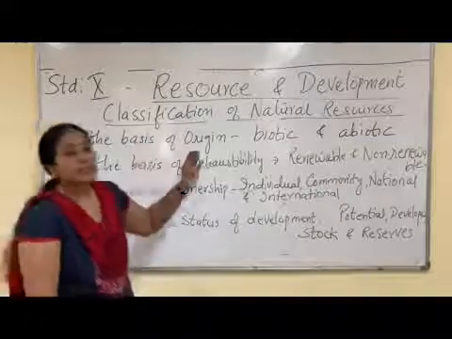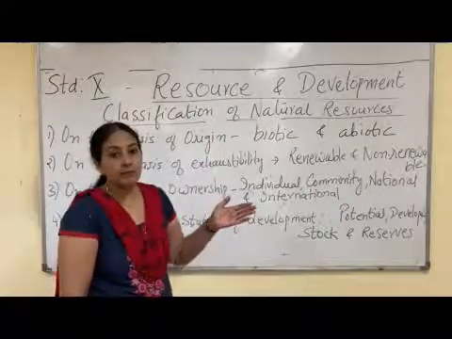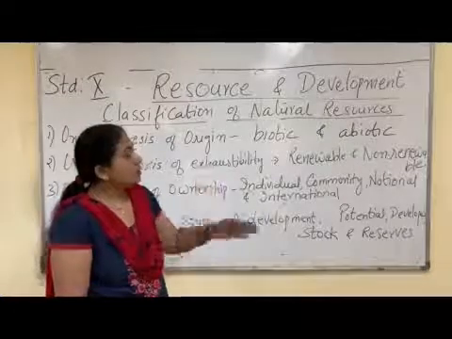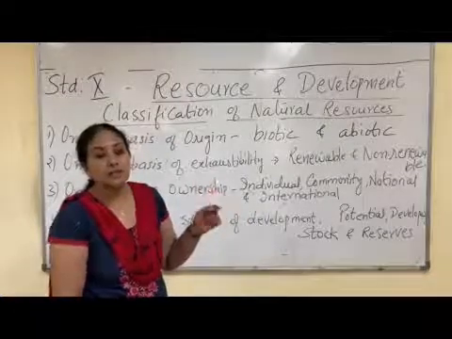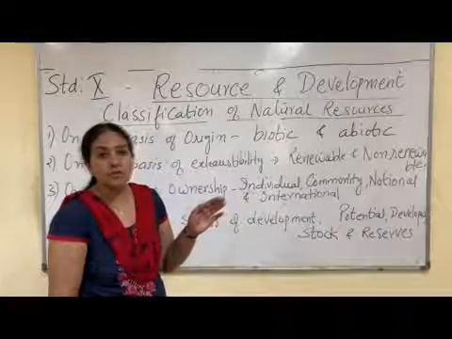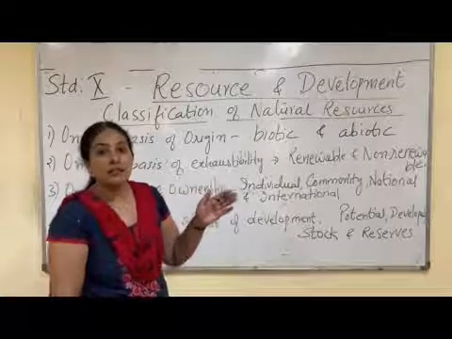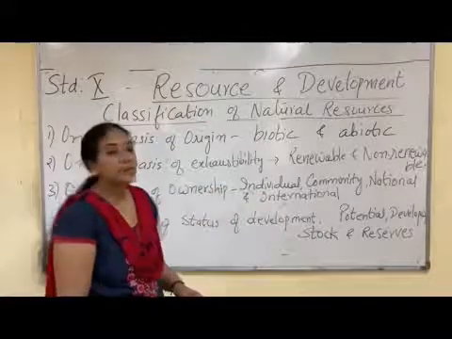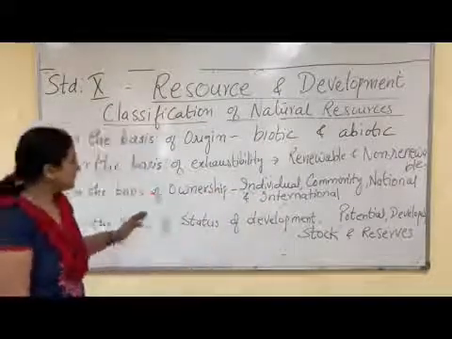All the things which are made by human beings using the biotic resources also come under the category of abiotic resources. The factories, buildings, roads, can also come under the abiotic category.